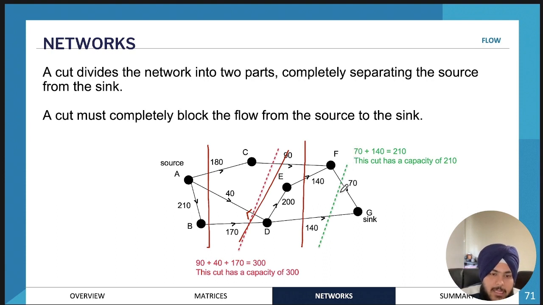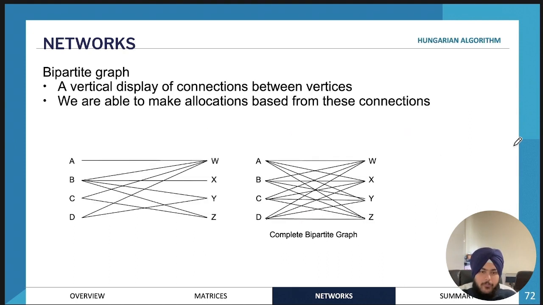If we draw a cut here, that's actually 210. And this is again a bit of trial and error. If you do a lot of different cuts, this cut would have the minimum capacity. So therefore this 210 is the maximum flow. And there'll usually be units associated with that as well.